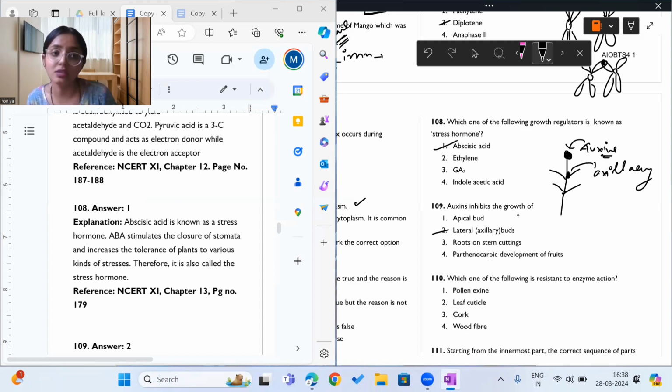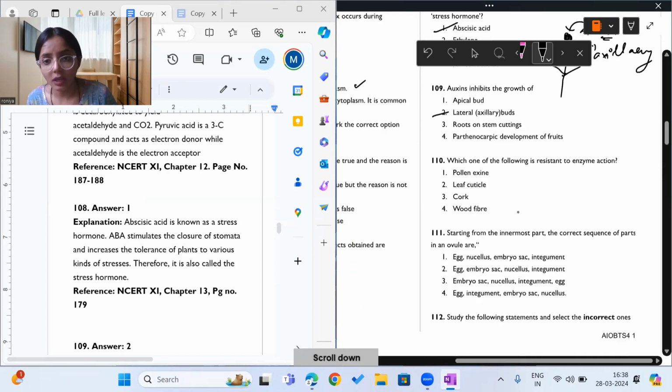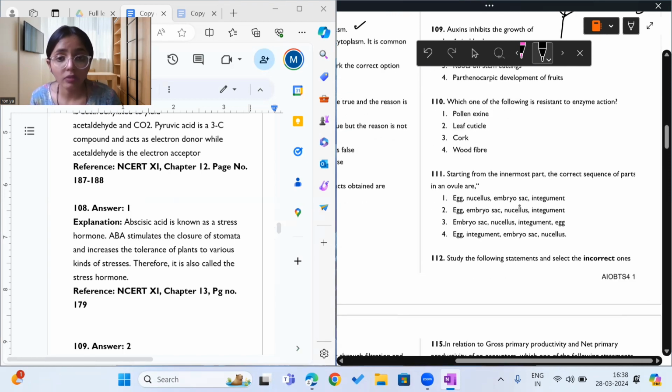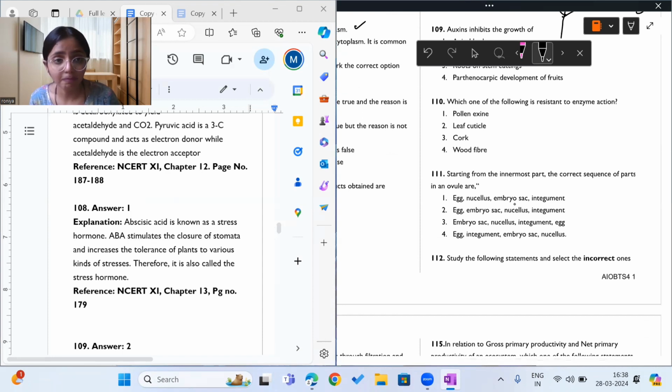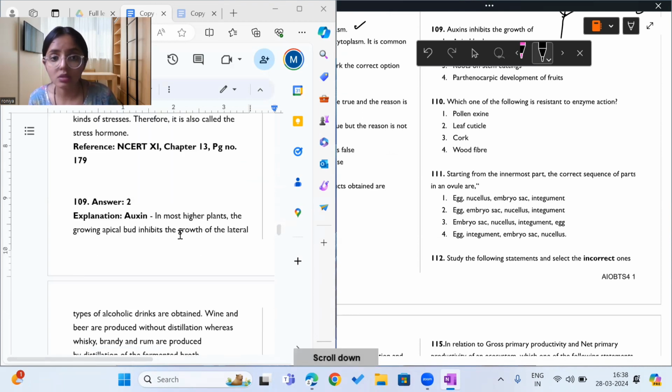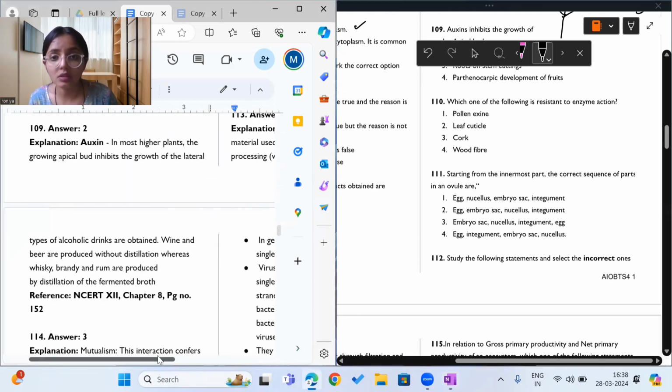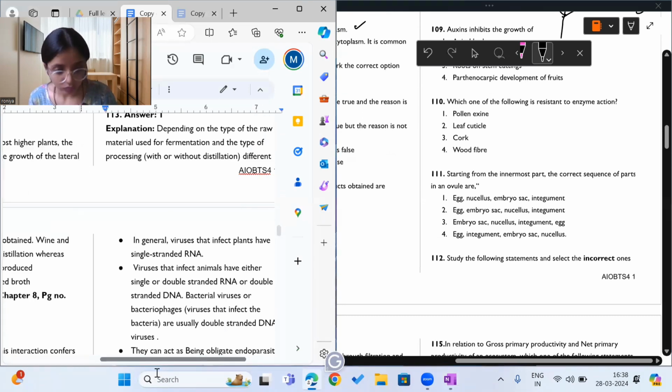All these are direct NCERT statements. Okay. Moving on to question 110. I think this test is easier compared to FT3. Okay, so what is question 110 saying? It says which one of the following is resistant to enzyme action?